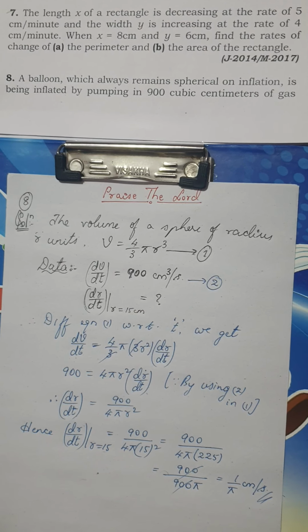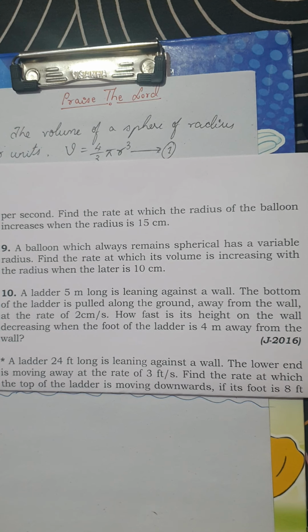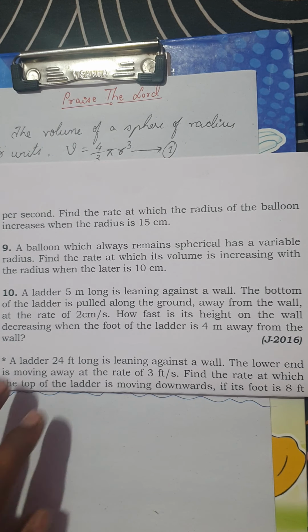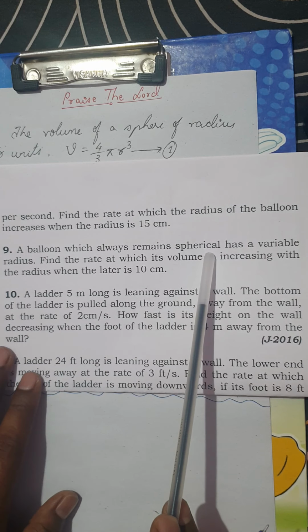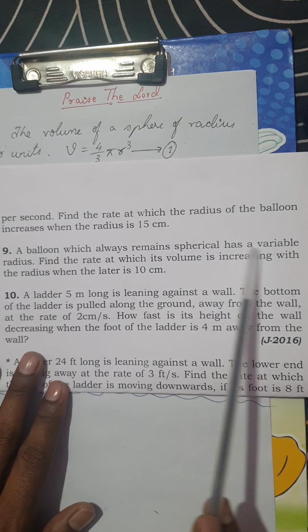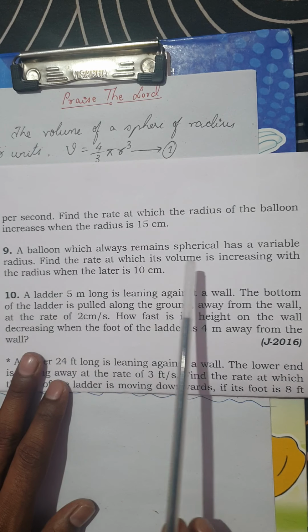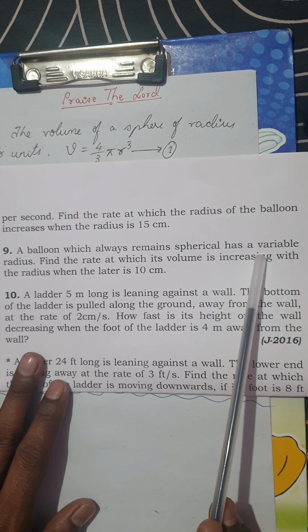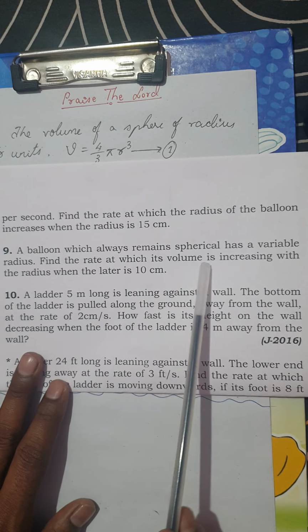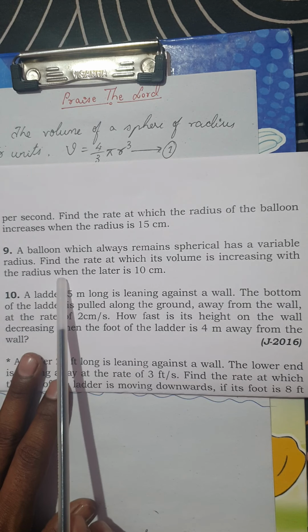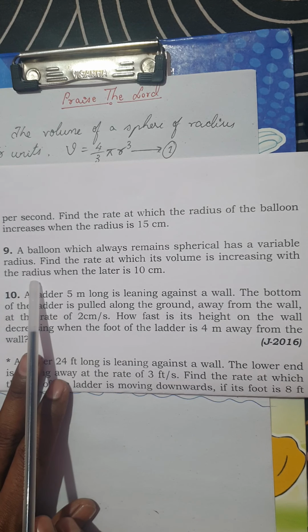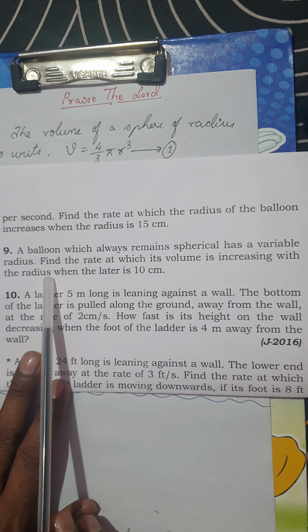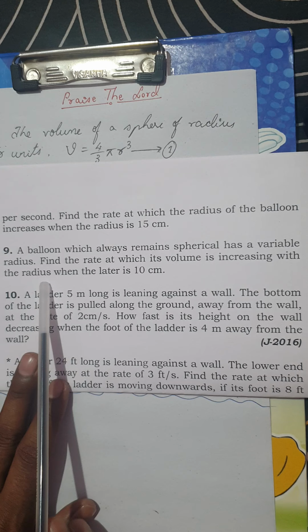So the next question also would be based on the same pattern. The second question reads like this, which is the ninth question of the exercise. A balloon which always remains spherical, similar to the previous question, has a variable radius. Okay, we know the radius will keep on changing. Find the rate at which its volume is increasing with the radius. Remember, when the volume is increasing with the radius means with respect to radius, not with respect to time. Okay, please be very careful.